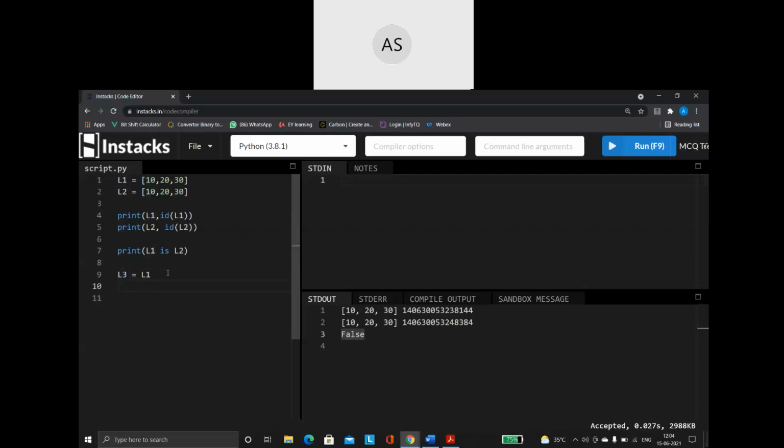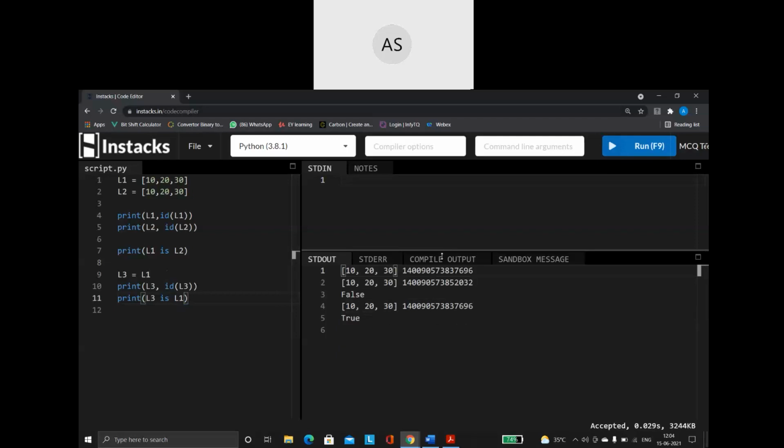So now let us say print L3, comma, ID of L3. Then I'm going to say print L3 is L1. Now you run this piece of code.